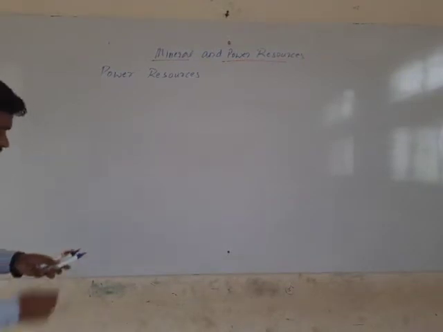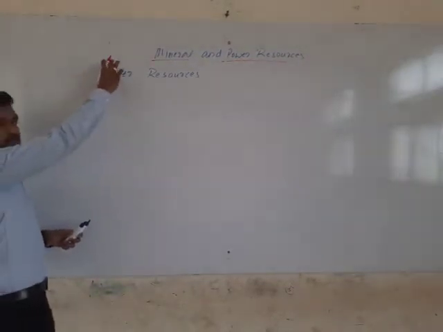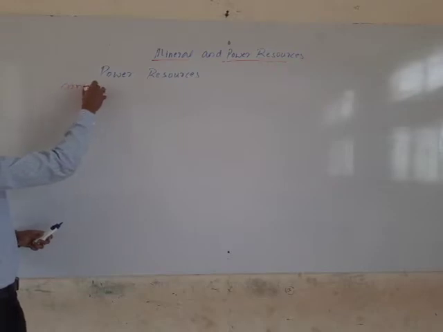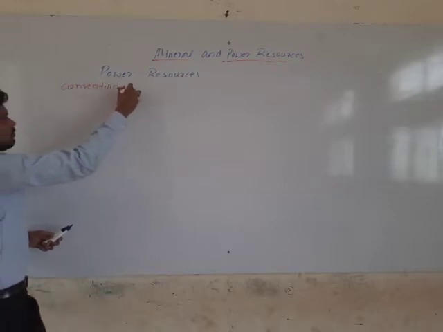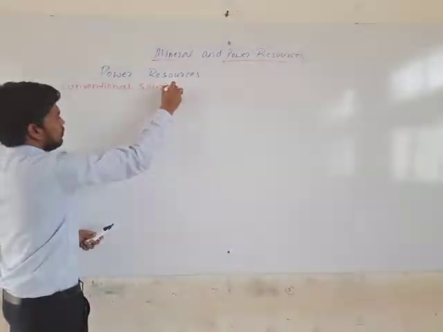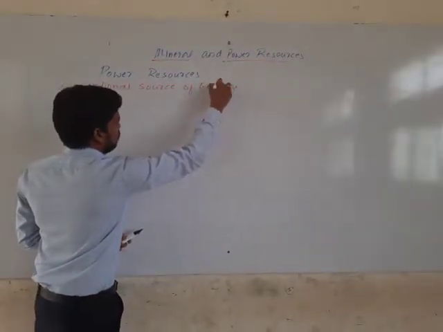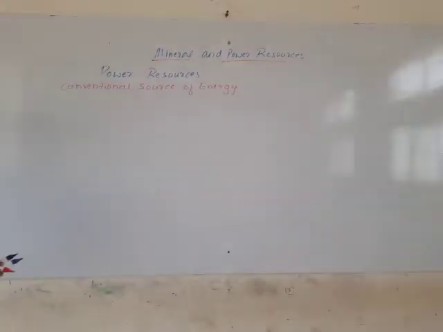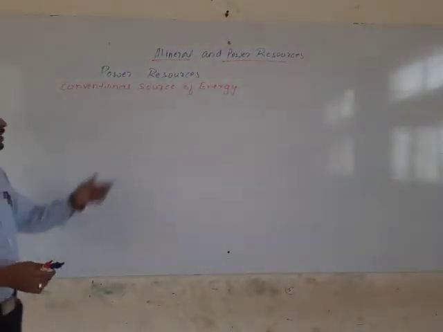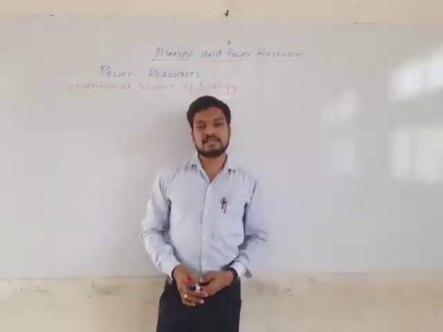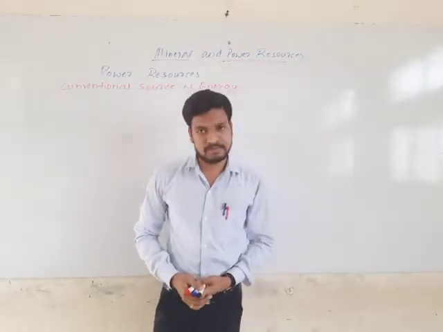The first division, the first classification under power resources, is the conventional source of energy. This conventional source of energy is also called non-renewable.